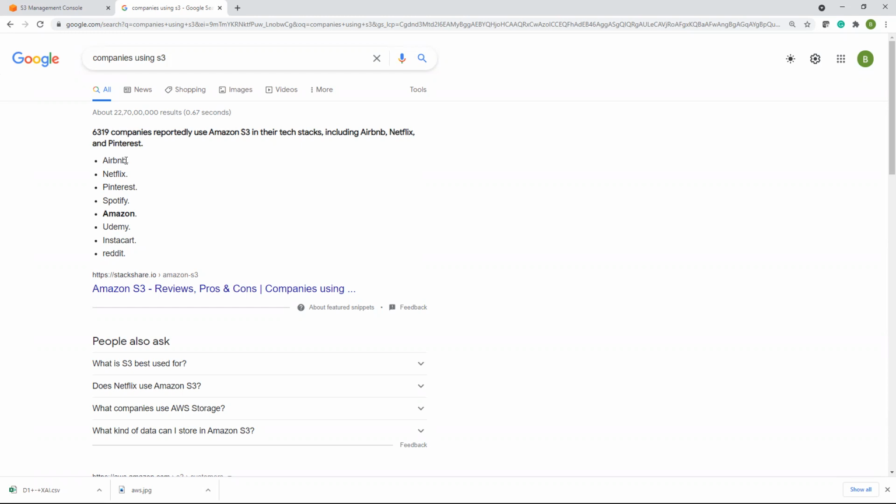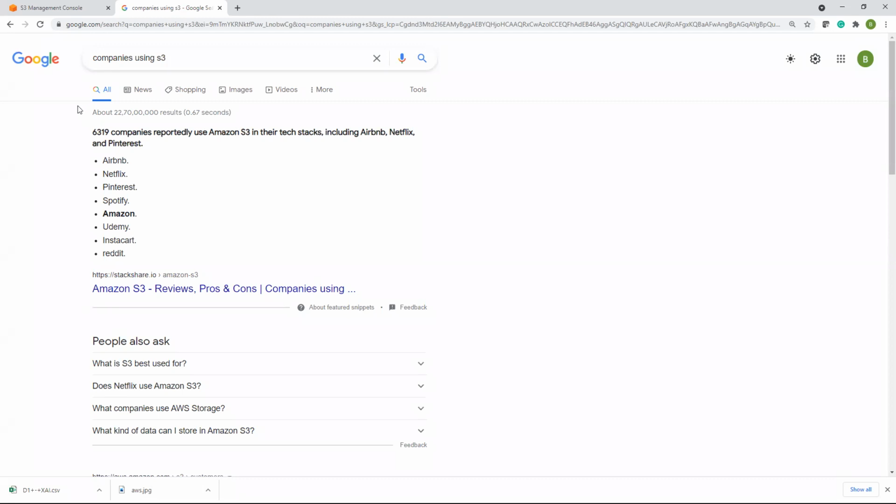S3 is very popular because it's globally available first of all, and it is highly available and redundant as well. AWS is giving assurance that S3 is 99.99 percent available. They are giving that much assurance. It's always available and redundant. You can have your data in multiple availability zones. And also you can create a replica of your bucket and store data like a backup in another region.